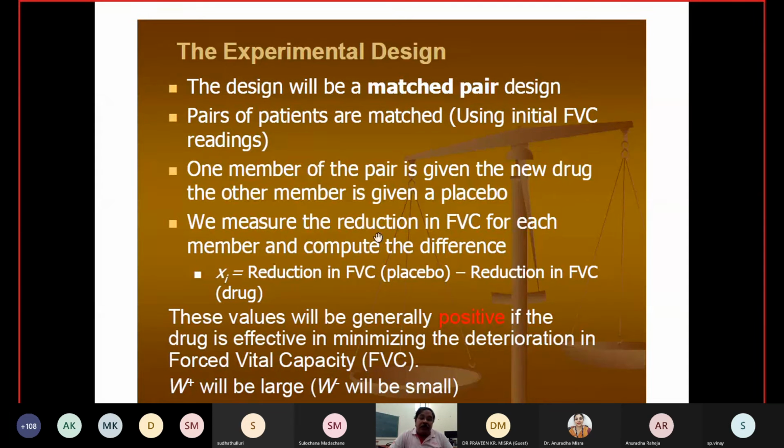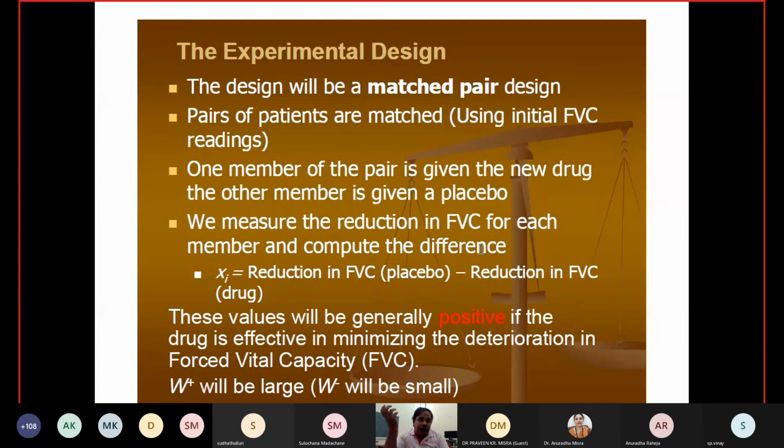We measure the reduction in the FVC for each member and compute the differences. First we measure the data for every person, and after that we give the medicine only to some of them and then take the reading for all of them.